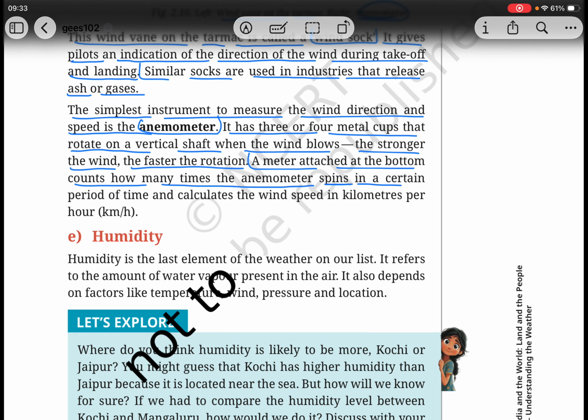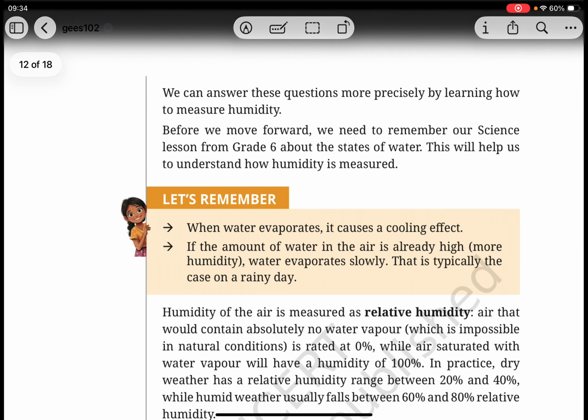Humidity is the last element of the weather on our list. It refers to the amount of water vapor present in the air. It also depends on factors like temperature, wind, pressure, and location. We can answer these questions more precisely by learning how to measure humidity.